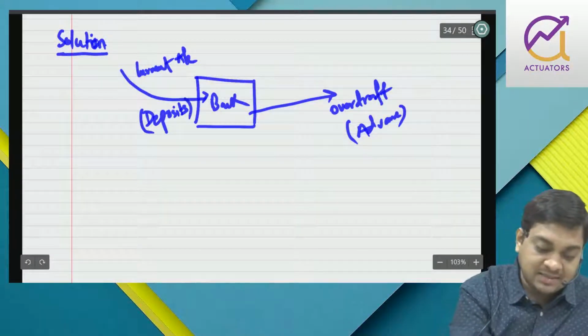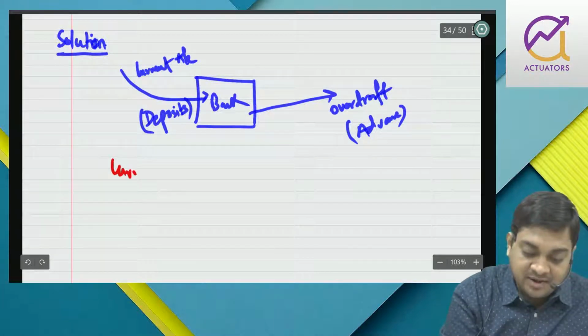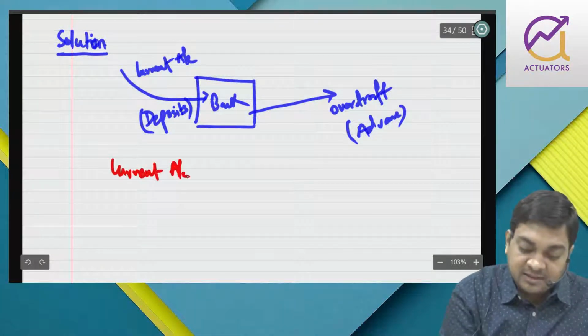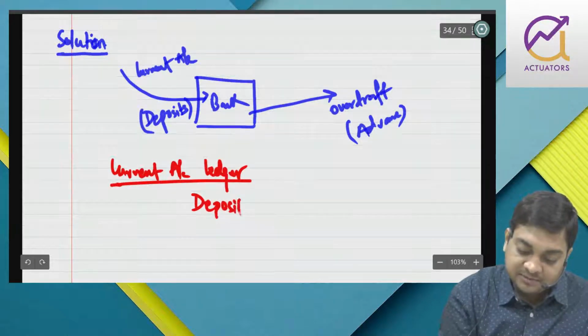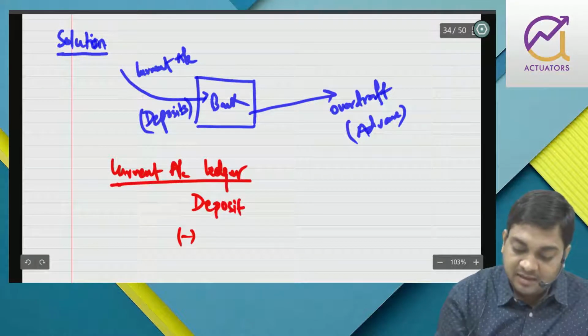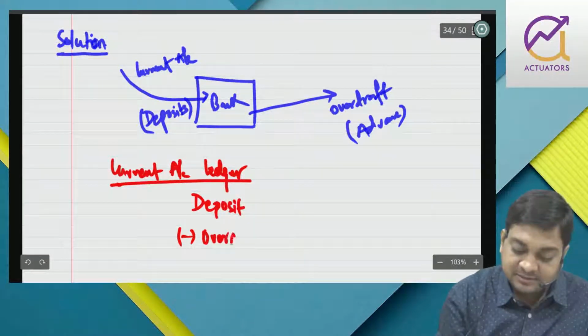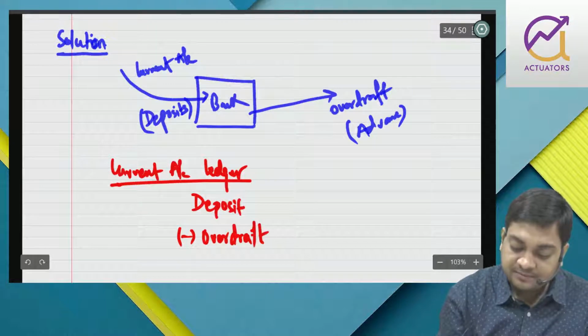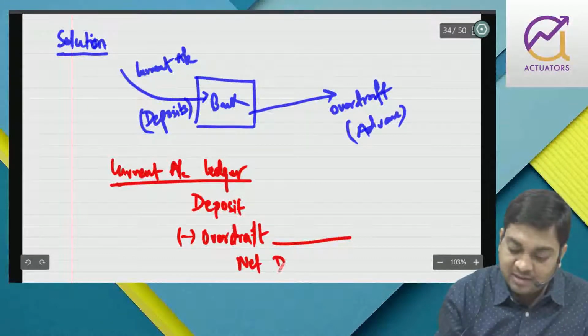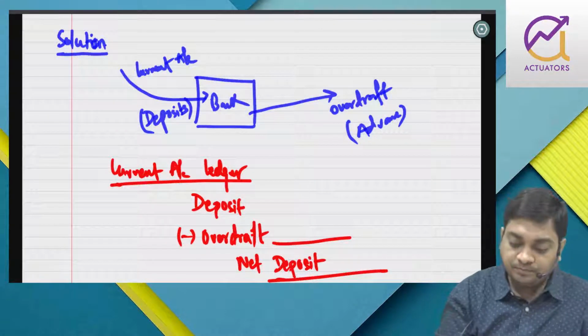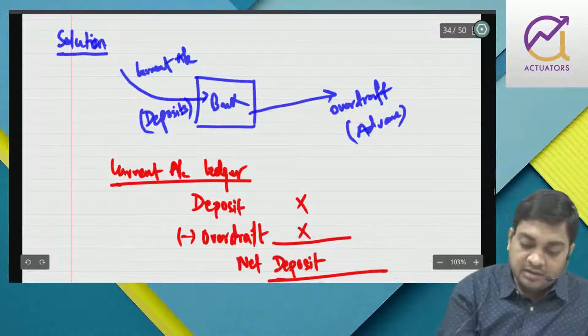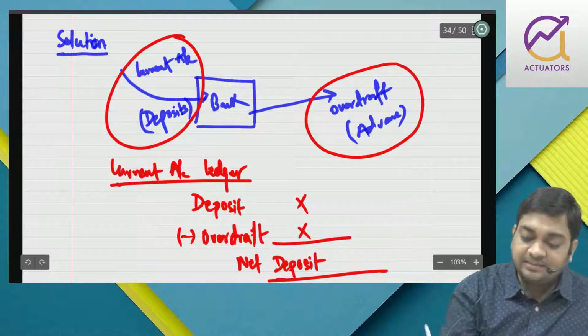So similarly the bank also does this set off part. What the bank does, bank says fine, current account ledger, we have deposit, net overdraft, so we get net deposit. But actually this is wrong. These two cannot be shown as net.